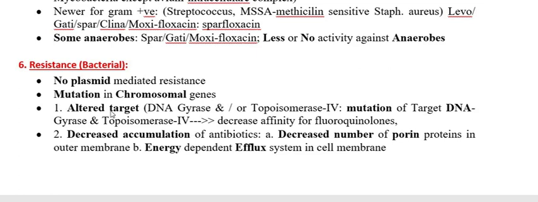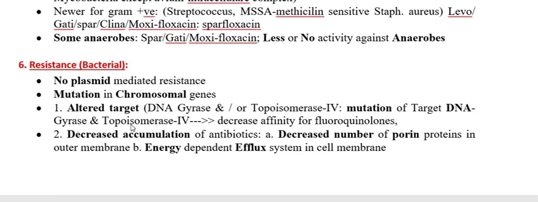And how do these resistant bacteria avoid being killed by the fluoroquinolones? First, they change the target. What is the target of the fluoroquinolones? The bacterial target is an enzyme: DNA gyrase and topoisomerase 4 are the targets of the fluoroquinolones. The resistant bacteria produce a structural modification in these two enzymes.